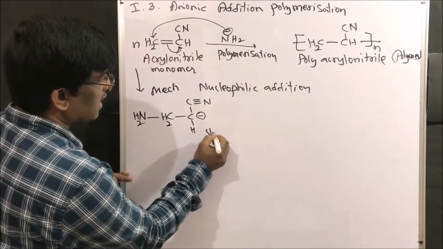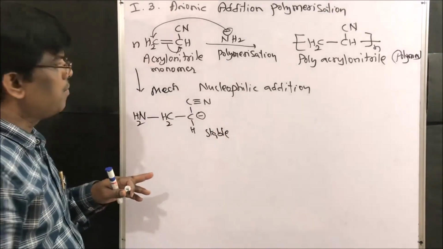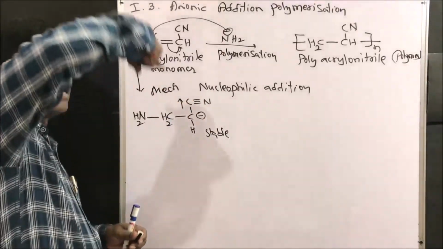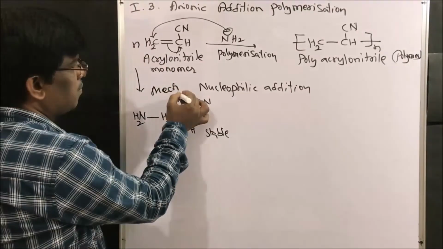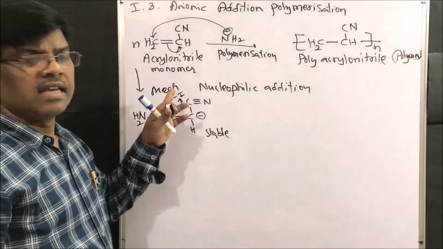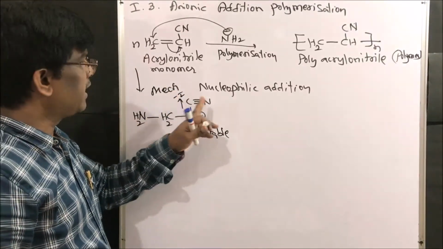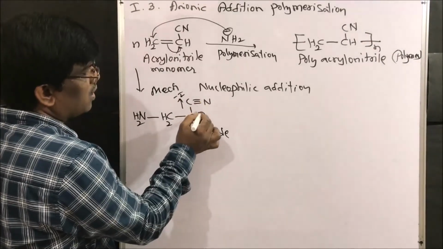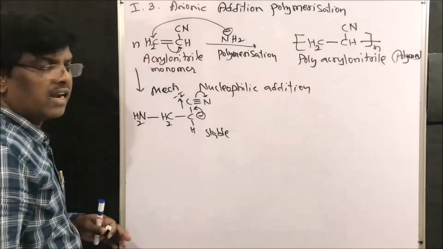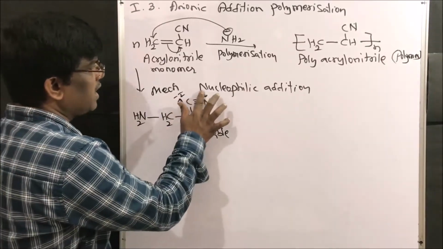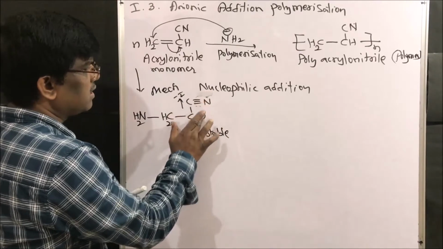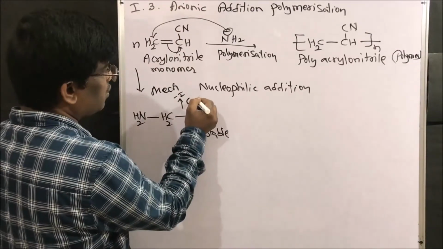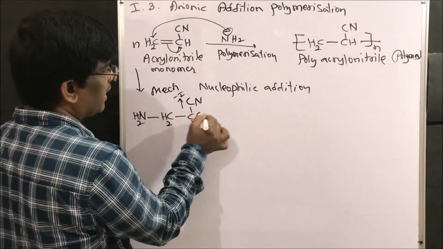Why? Because of the presence of this minus I group, minus inductive effect group, the nitrile group. So it pulls this negative charge towards this so that it can be stabilized like this, right friends? So because of this, it is going to form this nucleophile, right friends?